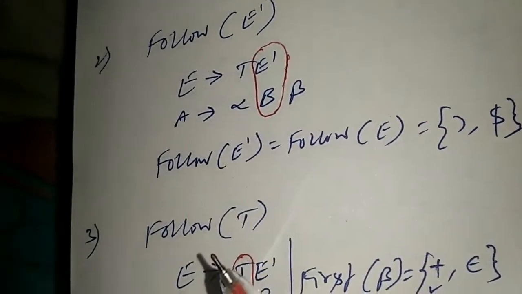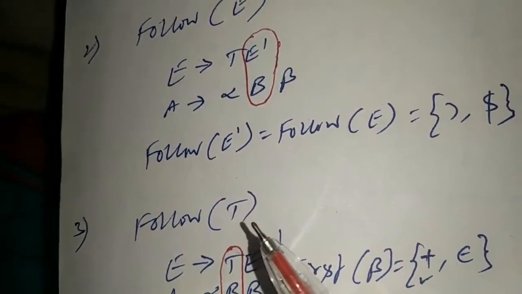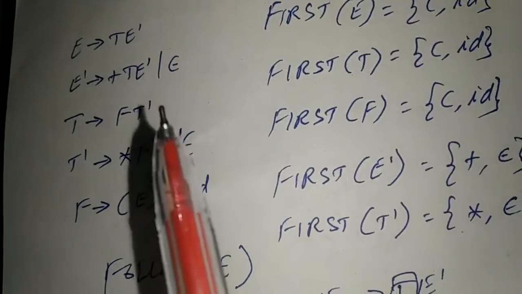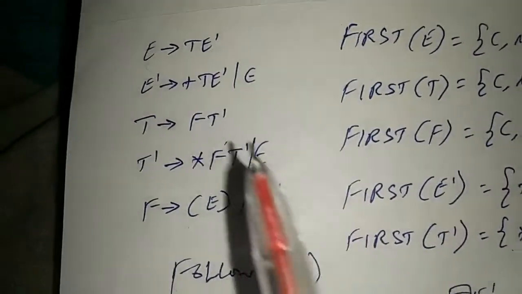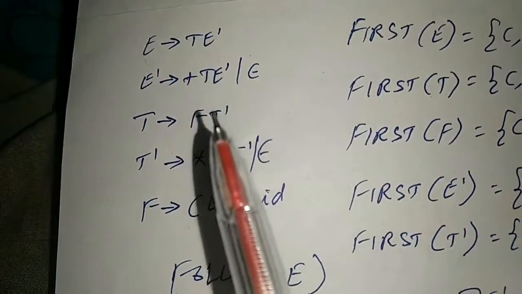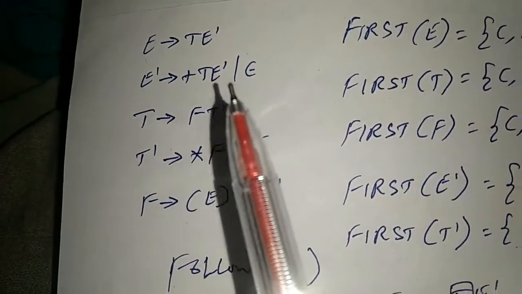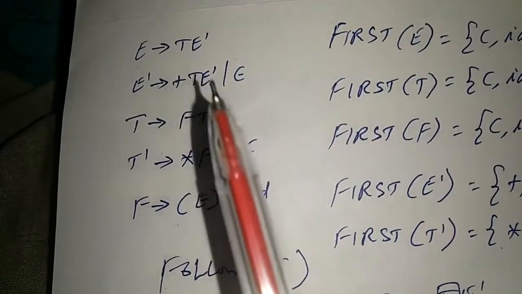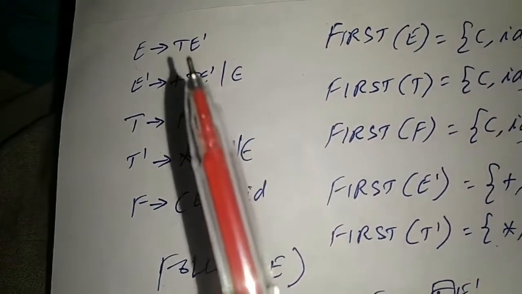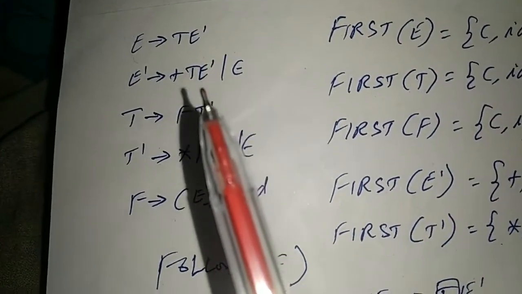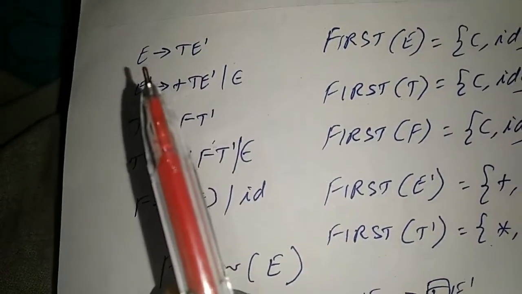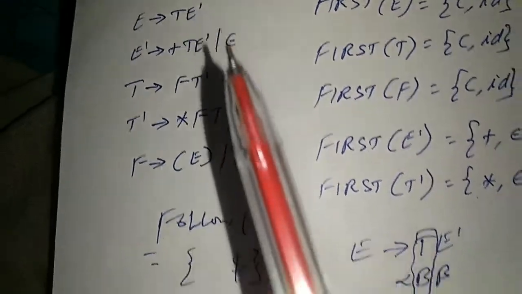Now we have to find follow of T. Now find out where there is a production which has T on the right hand side. Here it is there, TE dash, then plus TE dash. So here you can consider any of them, because here also we have TE dash and here also we have TE dash. So let us consider E produces TE dash.